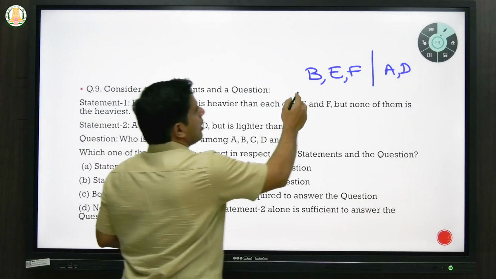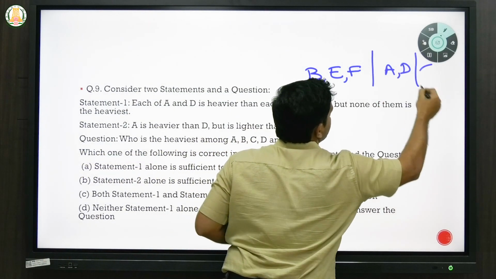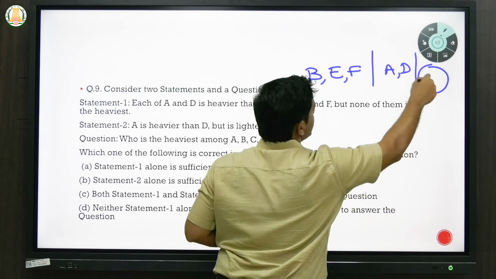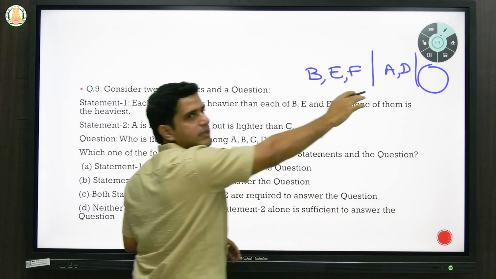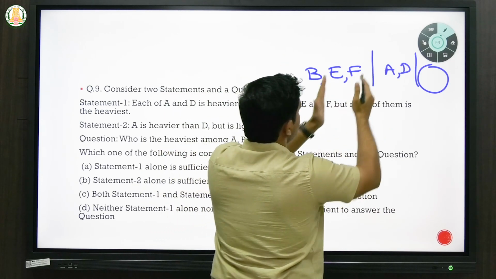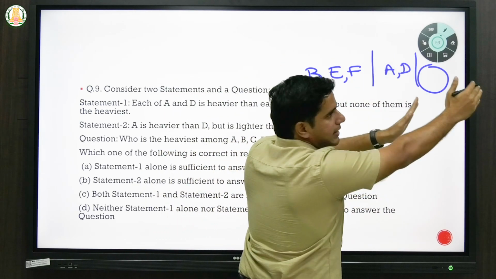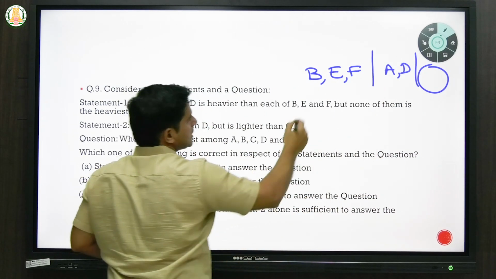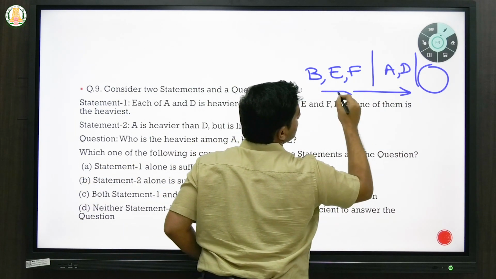That means there is another component which you don't know, which is heavier than all of these. So there are 3 categories: B, E, F is one category, A and D is another, and there is something which is heaviest. So this is like an ascending order of weights.